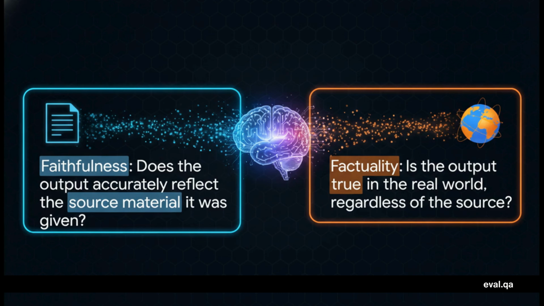On one side, you've got faithfulness. Is the AI sticking to the script? Is it being true to the specific article or document we gave it? And on the other side, you've got factuality. Is what the AI is saying actually true about the real world? See, an AI can faithfully summarize an article that's full of wrong information, right? So the summary is faithful, but it's not factual. Or it could just ignore the article, pull a correct fact from its memory, and give you something that's factual but not faithful to the source. You gotta know which one you're asking for.